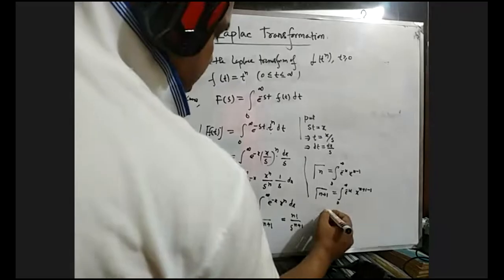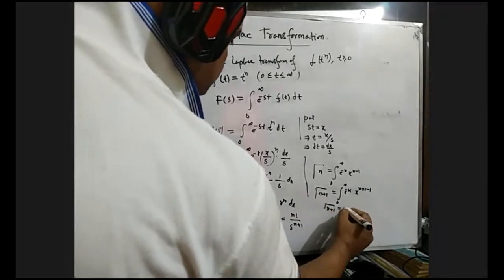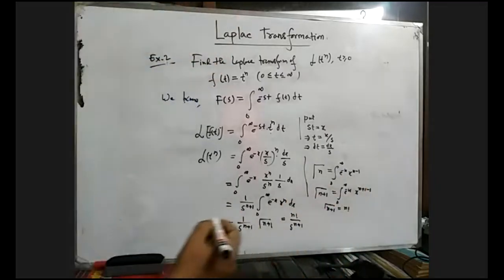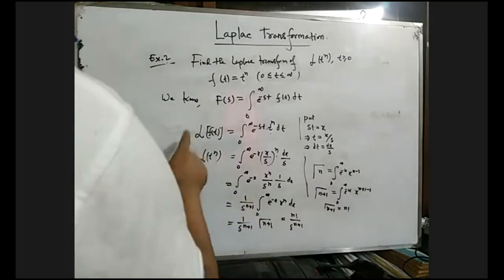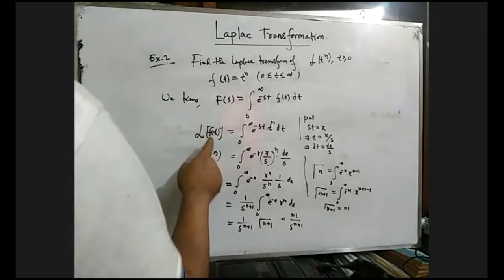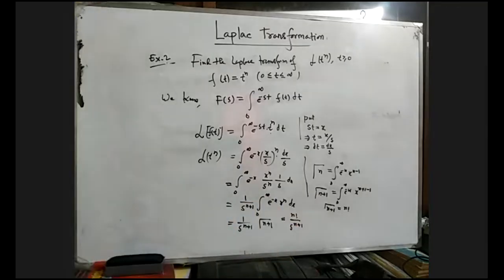We know another one, gamma n plus 1 equals factorial n. Remember it. Just using this concept, we can find the Laplace transformation of f of t, which is n factorial divided by s to the power n plus 1.